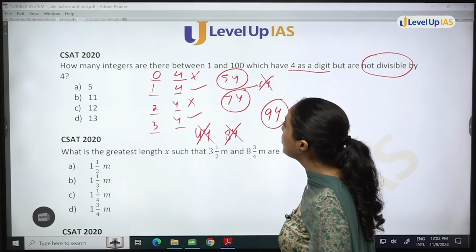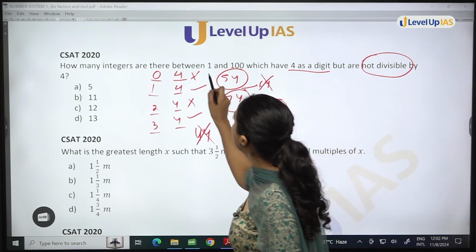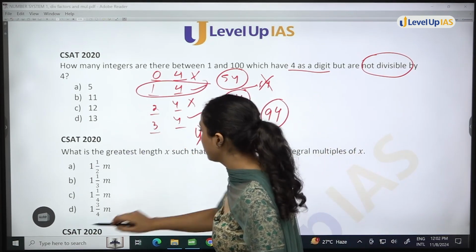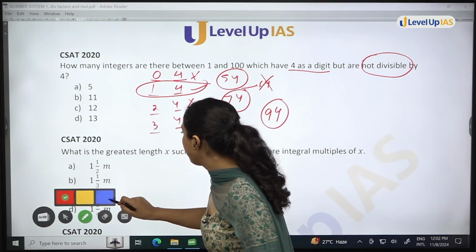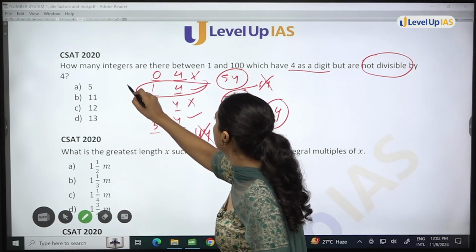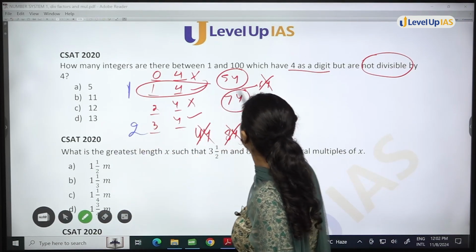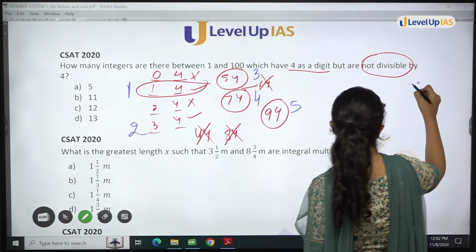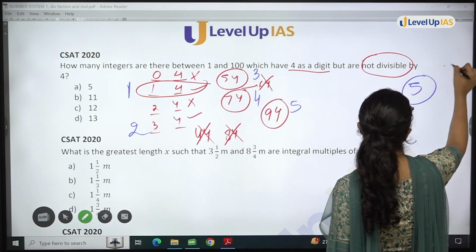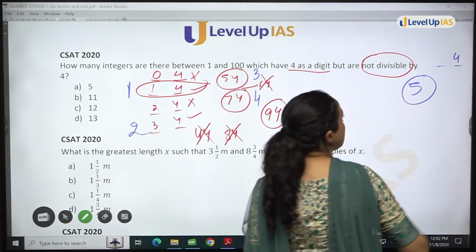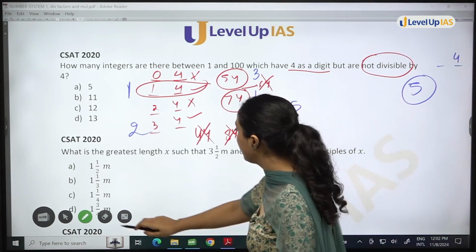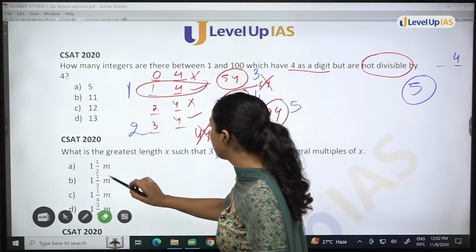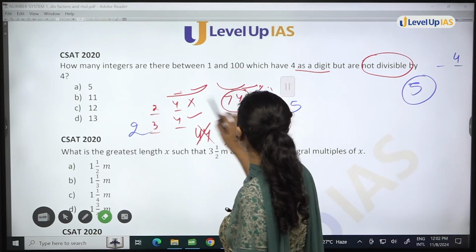How many numbers do I get from here? I get 1, 2, 3, 4, 5. 5 numbers where 4 is at units place. Okay? So this much I know that if 4 is at units place, I will get 5 numbers.